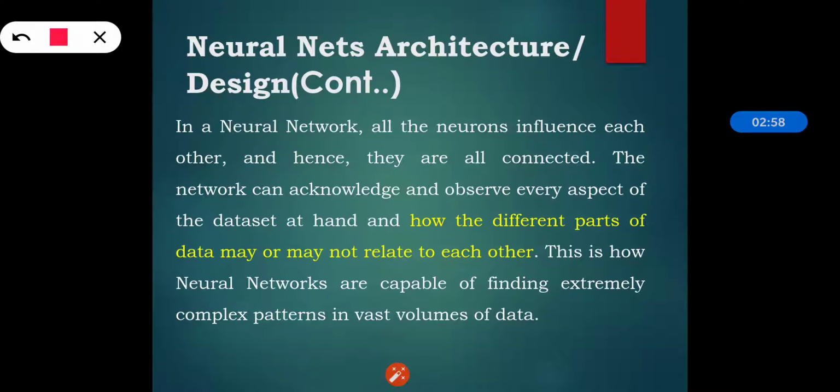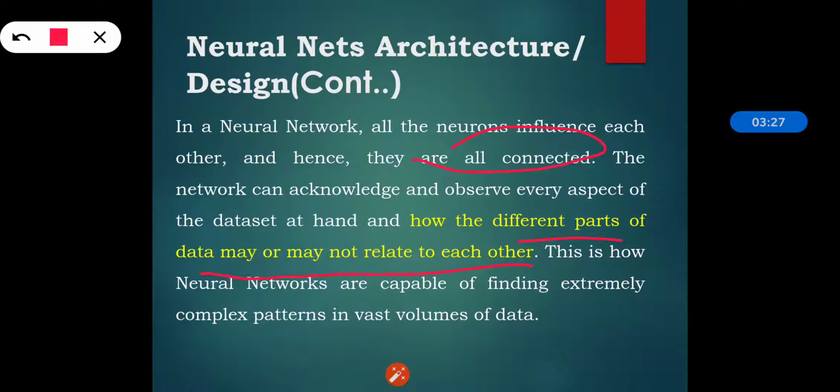In the neural network, all the neurons influence each other, and hence they are connected. As they all are influencing each other to produce the particular output, they are interconnected. The network can observe every aspect of the data set, and how the different parts of data may or may not relate to each other.